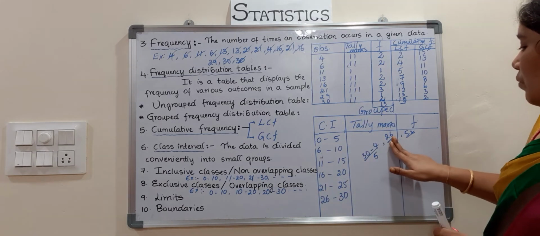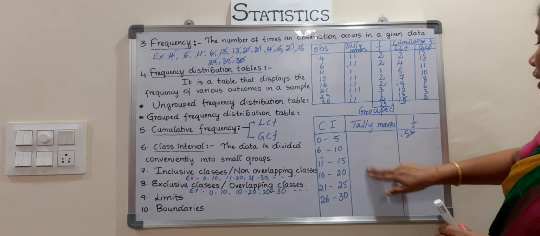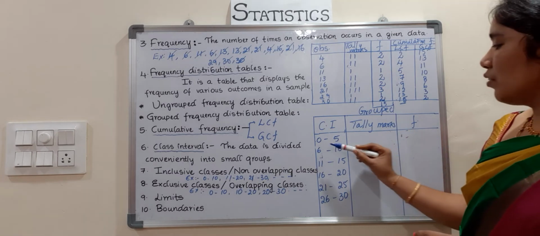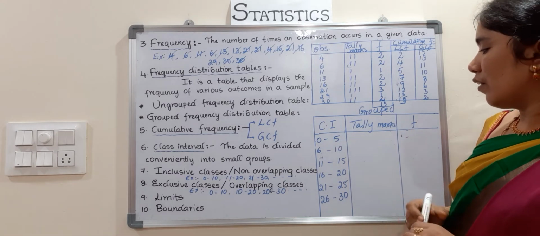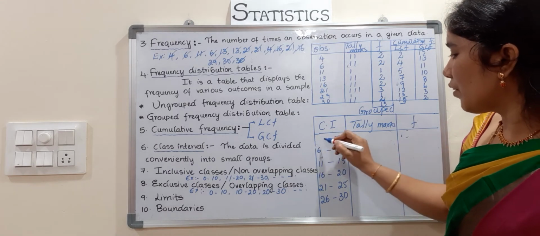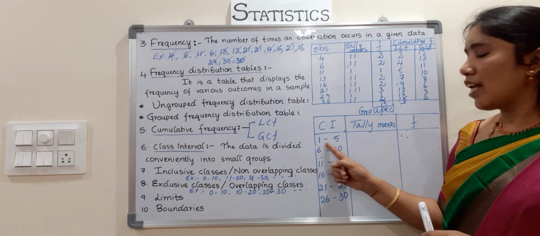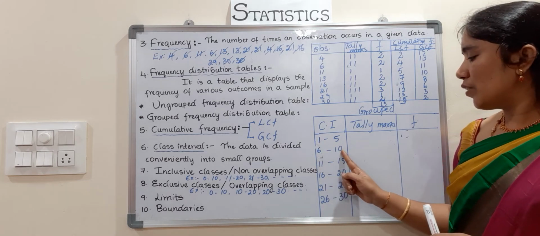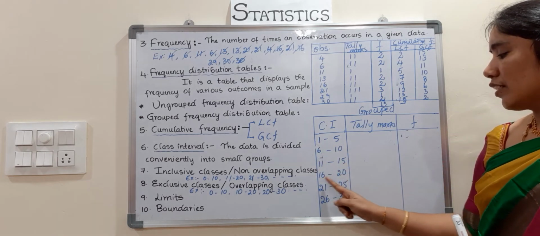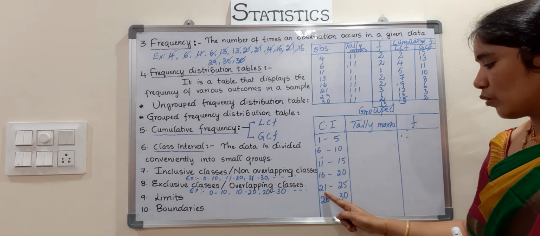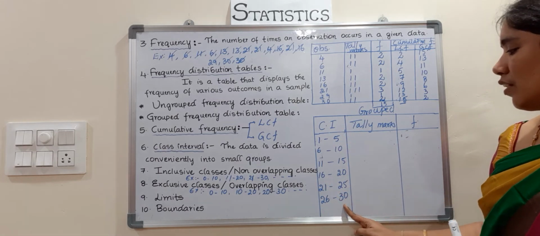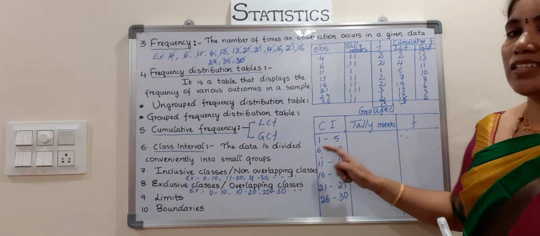Okay. Now I am taking the class size as 5. So 0 to 5 can be taken easily. This is 1 to 5, it's better. 1 to 5 and 6 to 10. This class size is 5. Next 6 to 10, 11 to 15, 16 to 20, like that, I have taken 21 to 25, 26 to 30. Totally I have taken 6 groups, children.